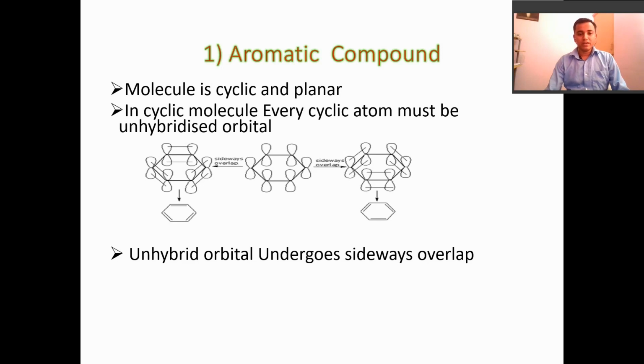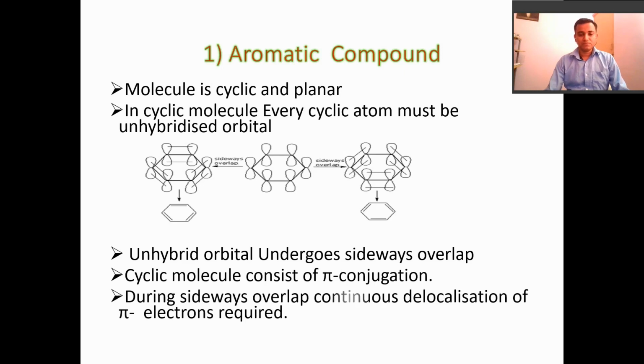In the above structure, I am showing you the sideways overlap. The cyclic molecule consists of pi conjugation. During sideways overlap, continuous delocalization of pi electrons is required. That means there is delocalization of pi electrons, that means there is resonance.